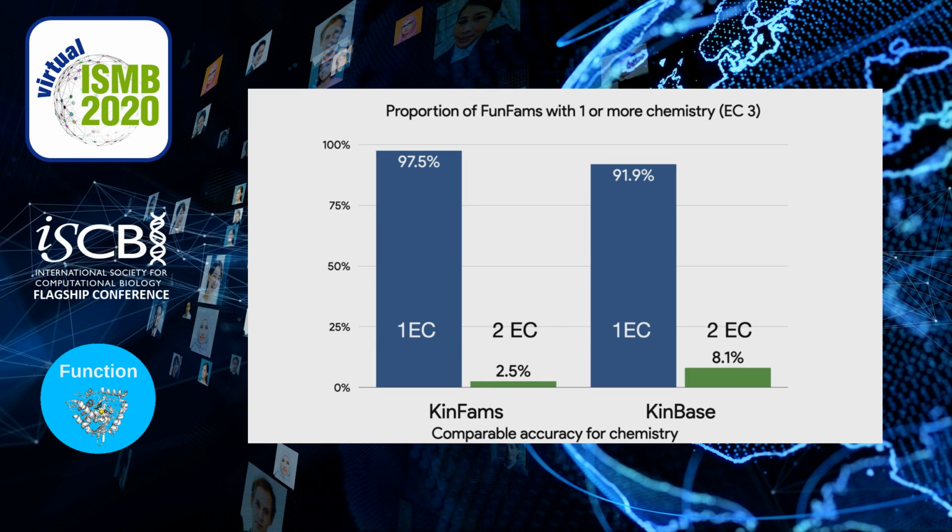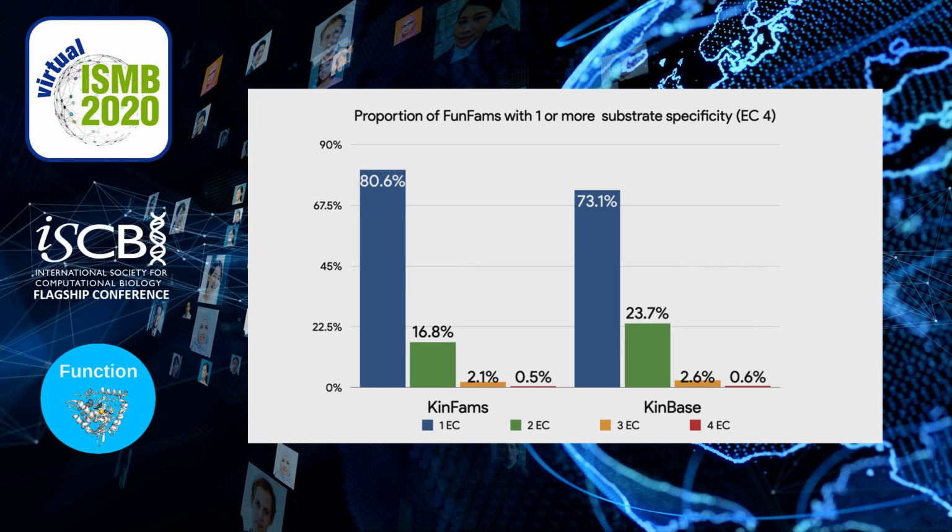So once we tested the EC purity at the EC3 level between KIMFAMs and Kinbase, we noticed that we have comparable accuracy for chemistry, with a slightly higher purity for our KIMFAMs. But what we were mostly interested in is the purity at the EC4 level, because it's usually tricky with automated methods to detect this substrate specificity just from sequence. And we noticed that we have an actual higher purity compared to Kinbase.